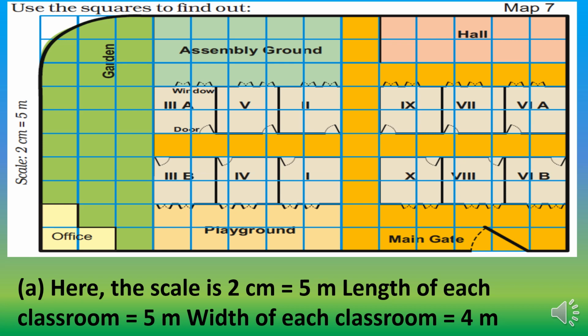A. Here the scale is 2 centimeter equals 5 meter. Length of each classroom is equal to 5 meter. Width of each classroom is equal to 4 meter. So the length of each classroom is 5 meter and the width of each classroom is equal to 4 meter.